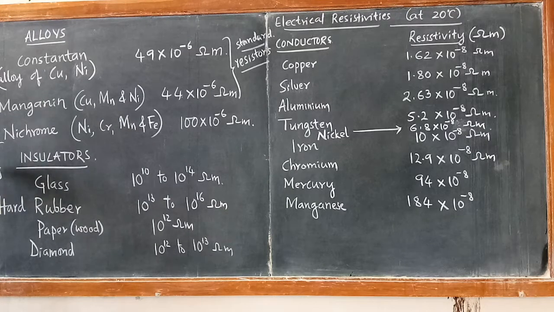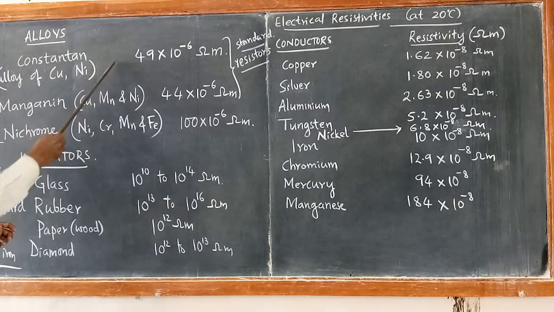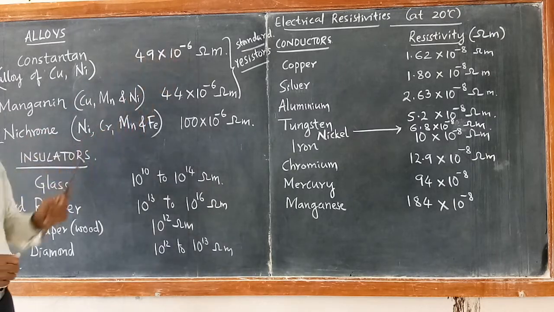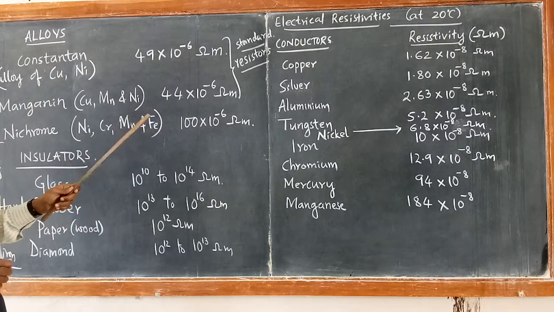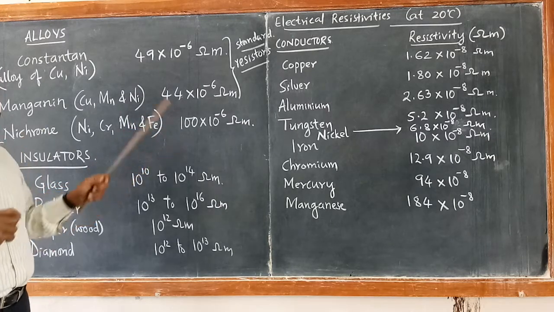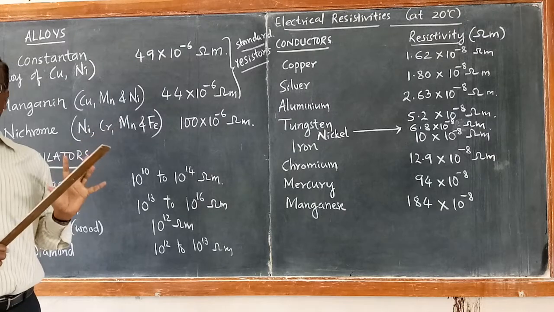It is used as a heating element in toasters or heaters or geysers, even in the electric iron. So usually the heaters are coils made up of nichrome. The special property of these alloys is that they have a high value of resistivity, and at high temperature, due to the flow of a high value of current, they do not burn.